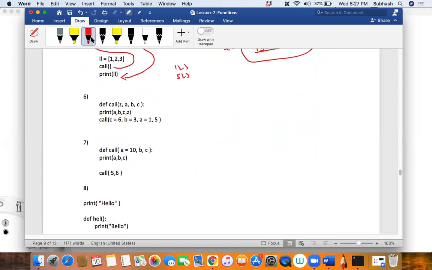First of all, what kind of parameters are these? What is this kind of parameter called? I explained this. Yes, keyword-based parameters.